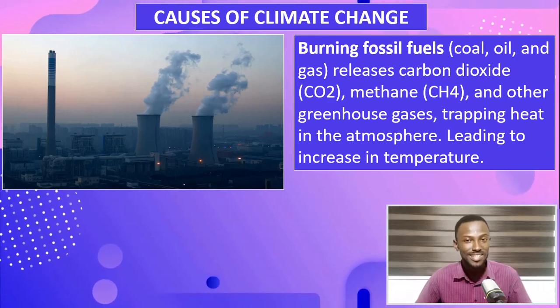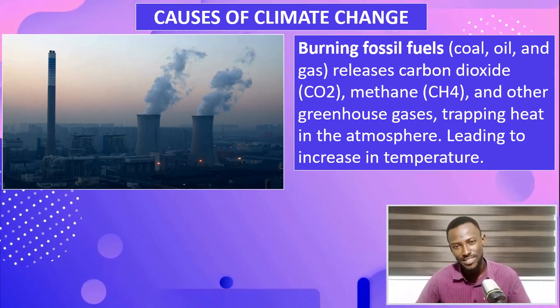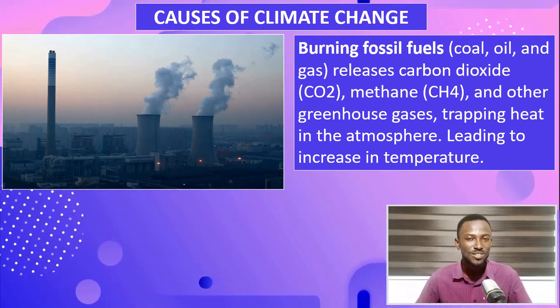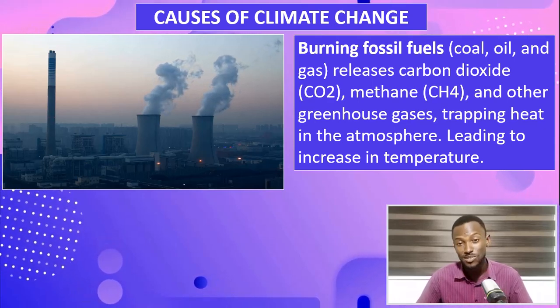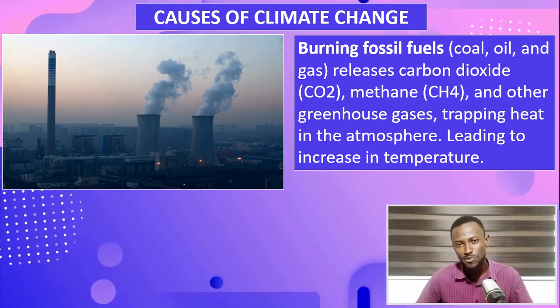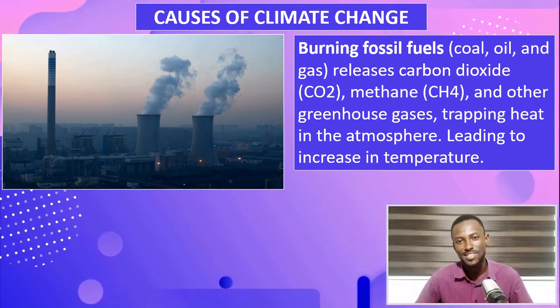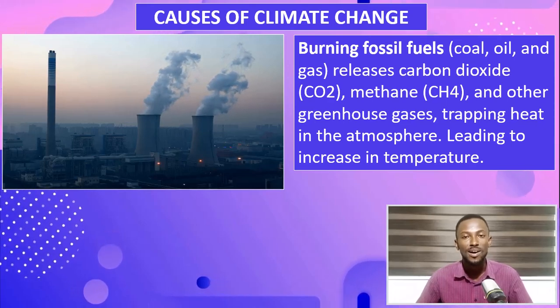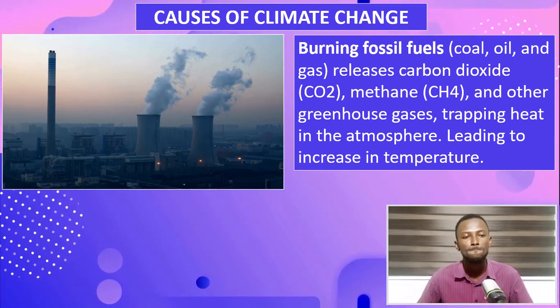This is gradually causing the climate to change, just like those traumatic events causing Alex's personality to change. This burning of fossil fuel, which in our case is a traumatic event to our Earth, is causing the Earth's atmosphere or climate to change gradually.